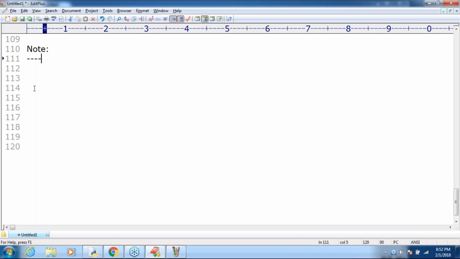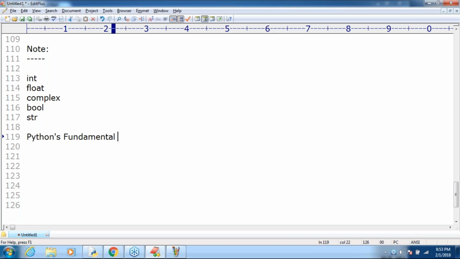Up to this, which data types have we covered? Anyone, can you please remind me once? I forgot. Int we covered, float we covered, next complex we covered, next bool we covered, and after that str. Have you observed? These are the 5 data types we discussed up to this. In Python, these 5 data types are considered fundamental data types. Remember this one: fundamental data types.